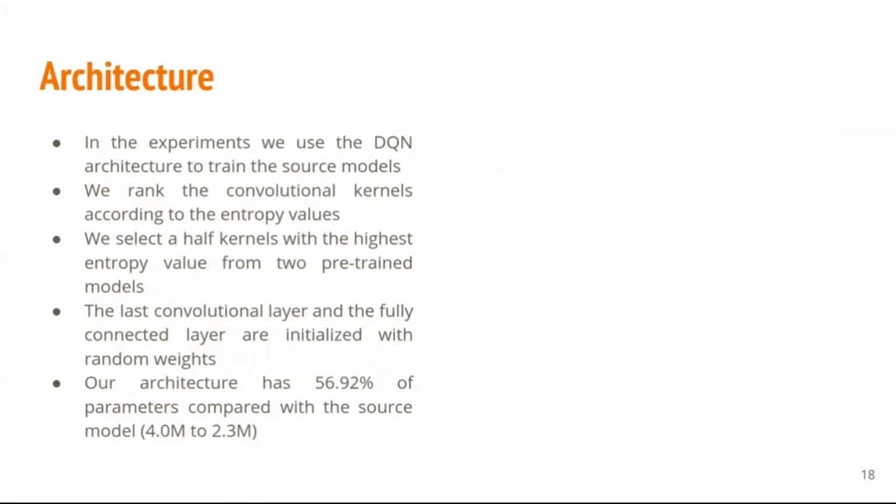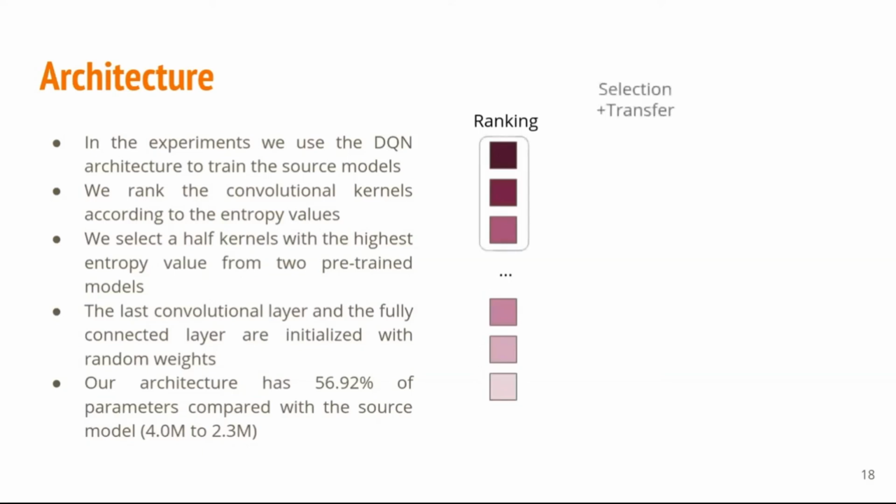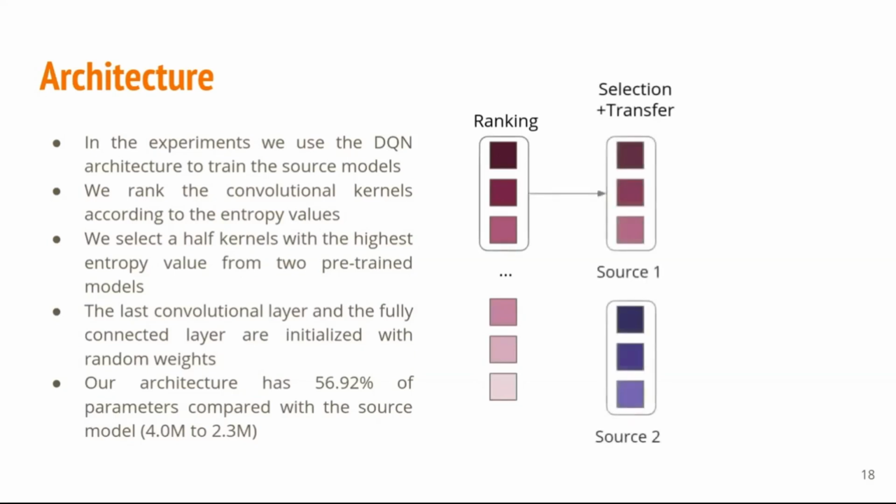To build a new architecture, we follow the next steps. First, we rank the convolutional kernels according to the entropy values of the feature maps. Then we select and sort them according to their entropy values. We select a half of the kernels with the highest entropy on the pretrained models, and we transfer those to the new architecture.